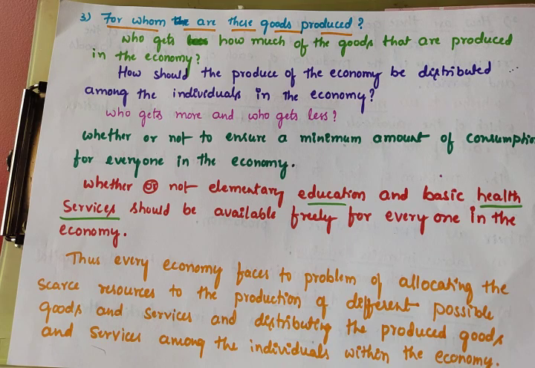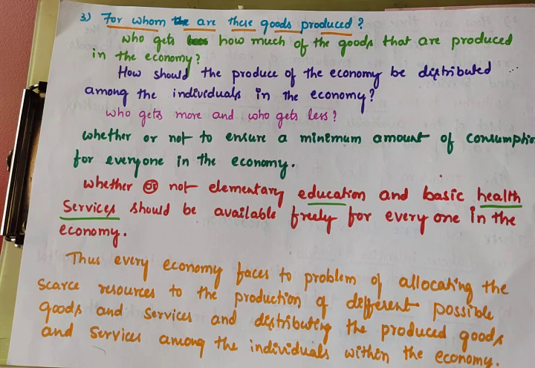So these are very important problems in the economy. First one is what to produce, second one is how to produce, third one is for whom to produce. Thus every economy faces the problem of allocating scarce resources. Allocating means distributing. How can we allocate the resources, and we should distribute properly.